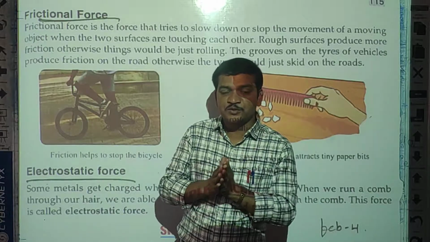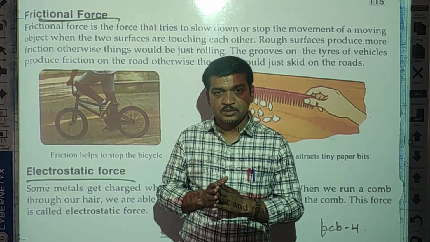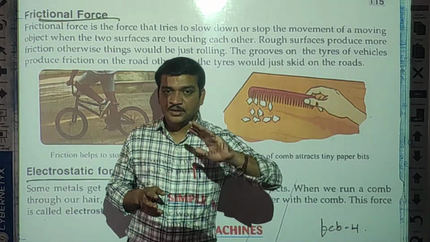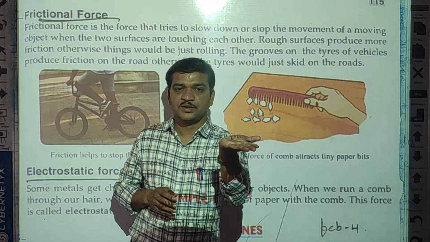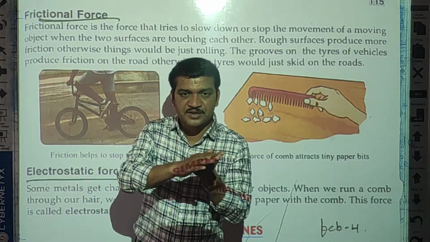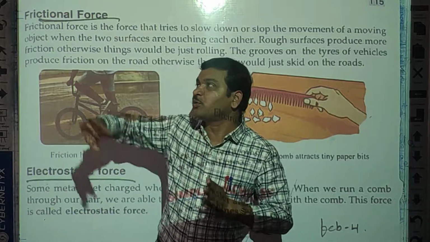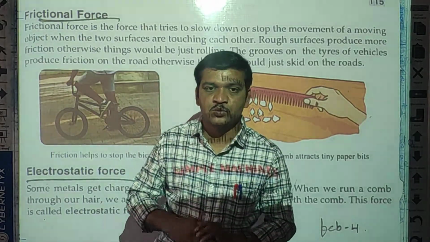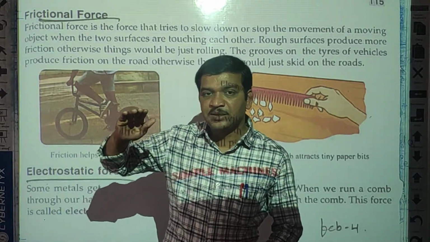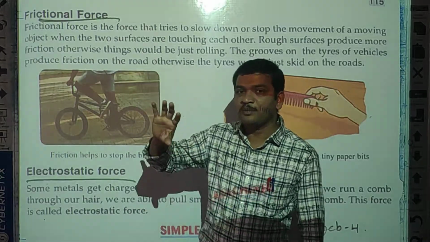So frictional force means one surface should be rough. So there are two kinds of surfaces, students. One is a rough surface, which has linings or small holes. Suppose your wall is there, after the plaster, that wall becomes rough.